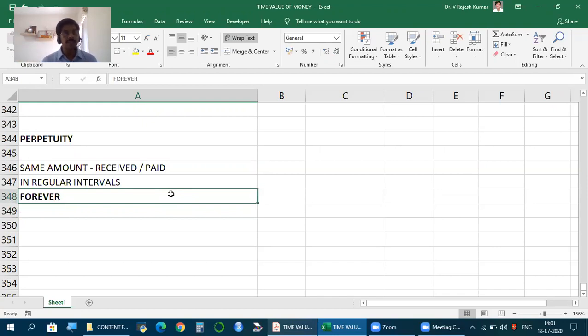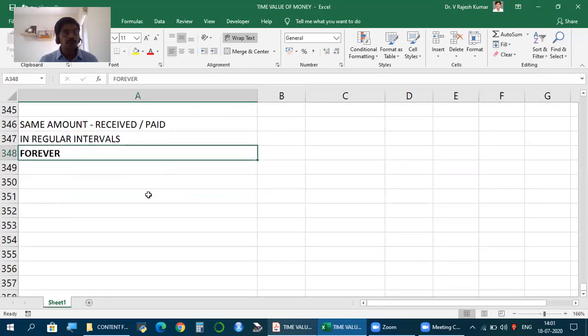So, what is perpetuity? Perpetually, continuously, without an end, in your cash flows periodically. The same amount received or paid at regular intervals forever. So, on retirement, an employee gets pension every month. Till when? You can't have a deadline, till his death. Quite often, even after death, the spouse will be receiving till his or her death.